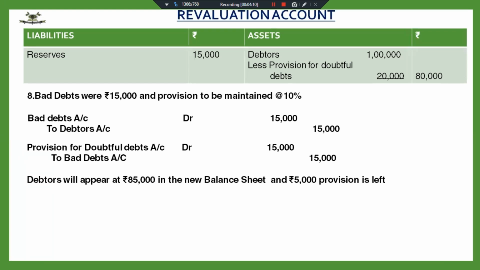That means I require provision of 3,500 which will be created from revaluation account. Revaluation account debited to provision for doubtful debts. So in the new balance sheet, your debtors will appear at 85,000 minus 8,500.